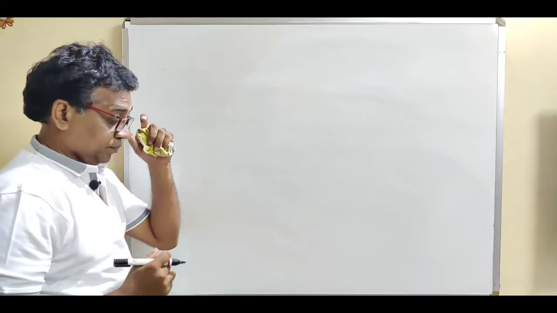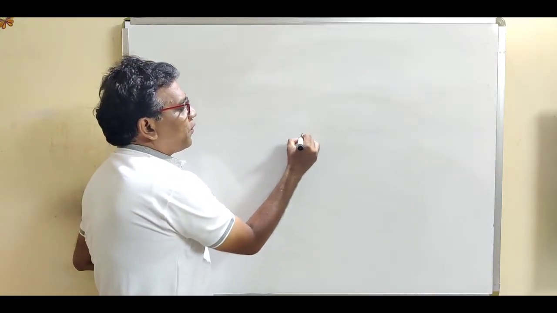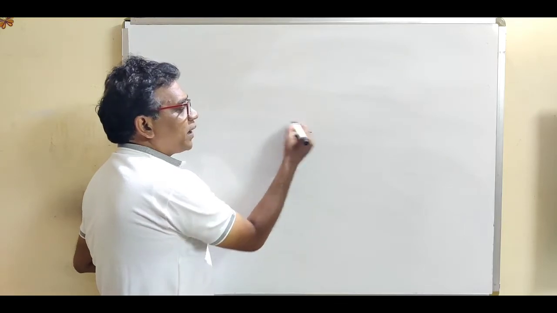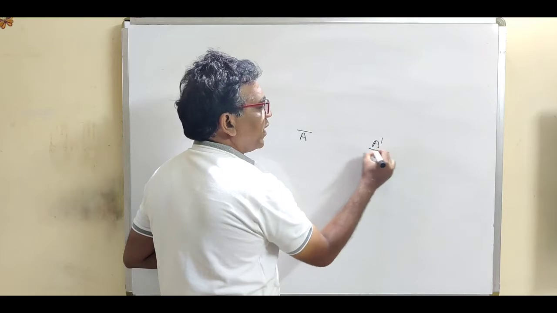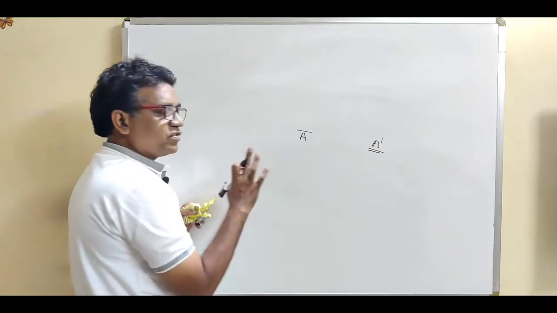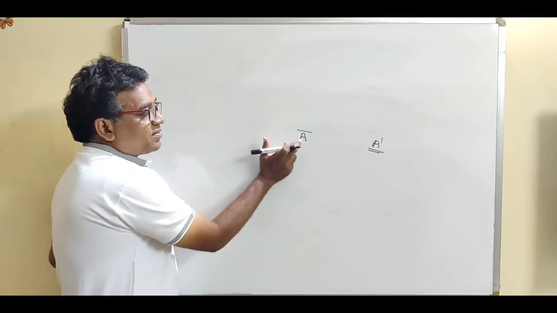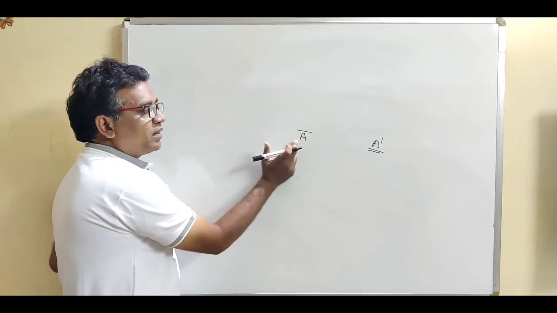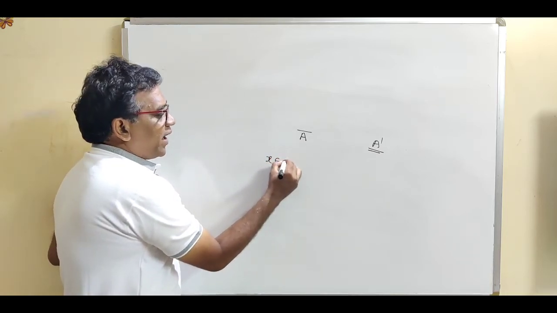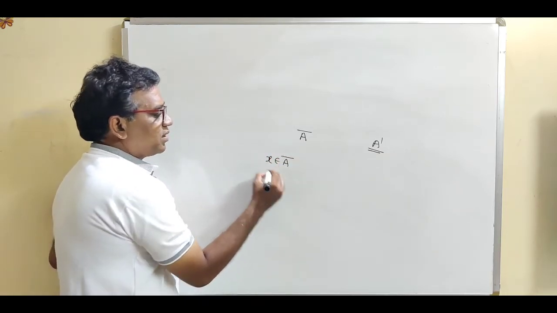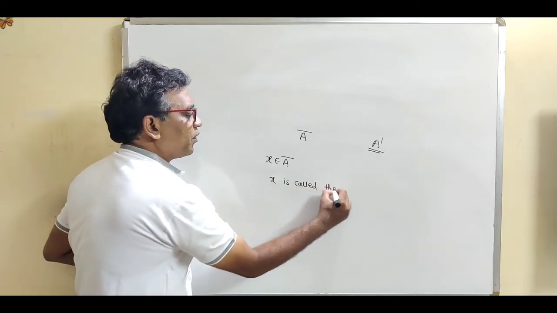Now see, this set of all limit points is denoted by the notation A closure, or we can also use the notation A dash. Both are notations for the limit points. The set of all limit points is denoted by A closure. If x belongs to A closure, then we can say that x is called a limit point.